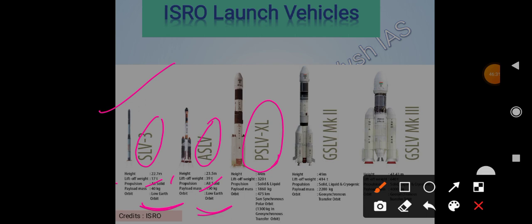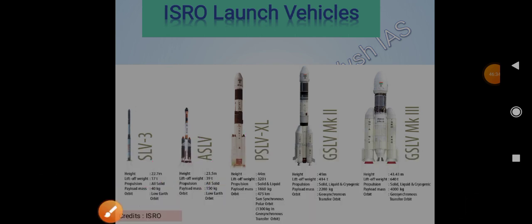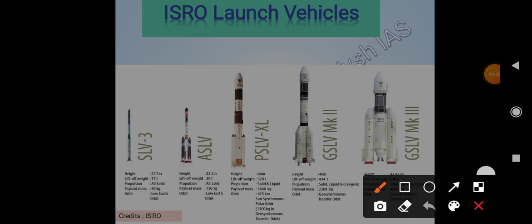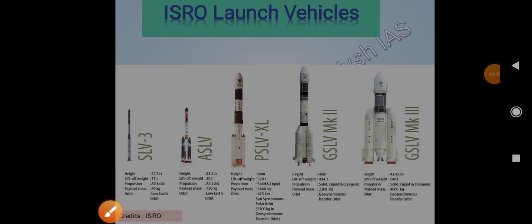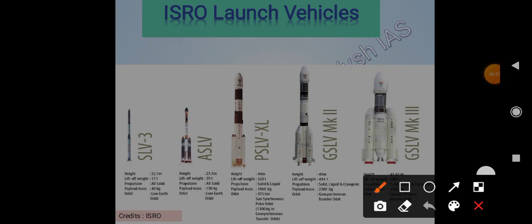Propellants were all solid there, but in PSLV, solid and liquid. Payload also increased to 1860 kg, and it was transferred to sun synchronous polar orbit and geosynchronous transfer orbit also.